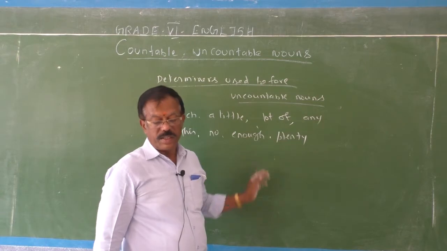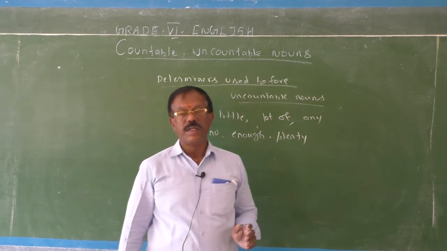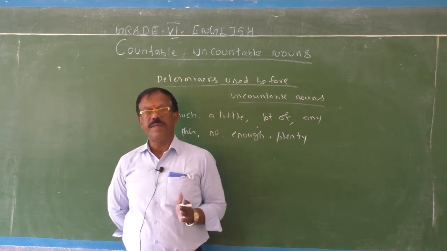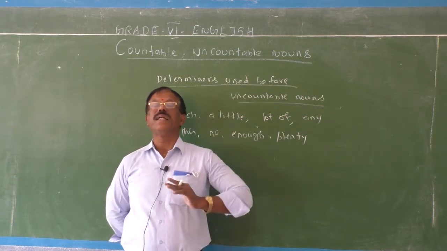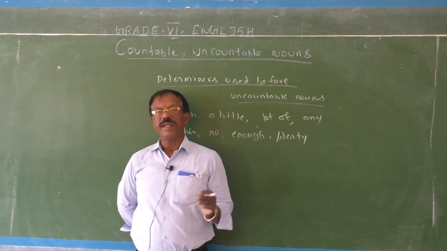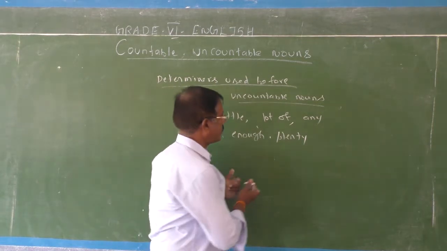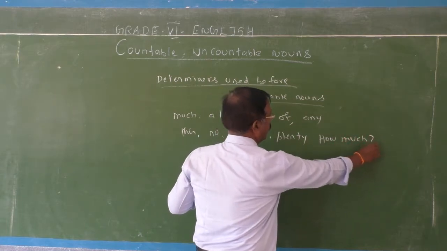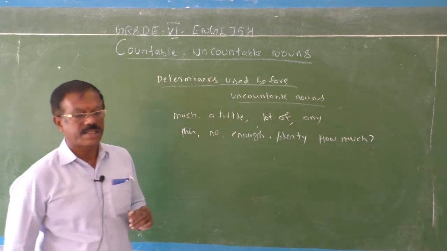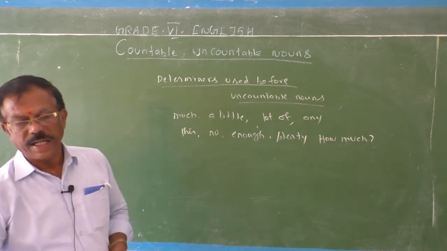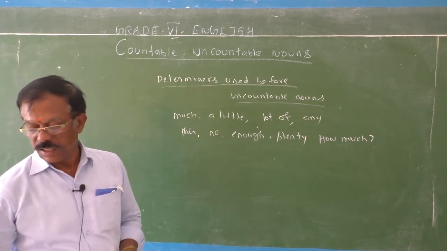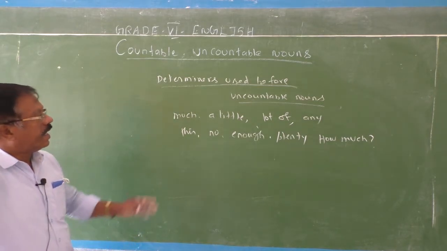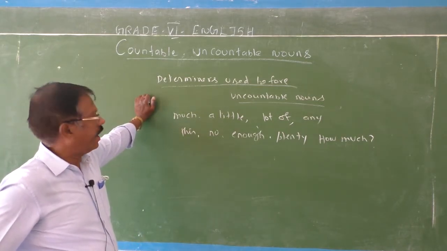Okay, so all these can be used before uncountable nouns. These uncountable nouns answer the question how much, while countable nouns answer the question how many, because they are used before nouns which cannot be counted.